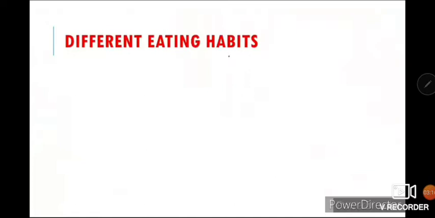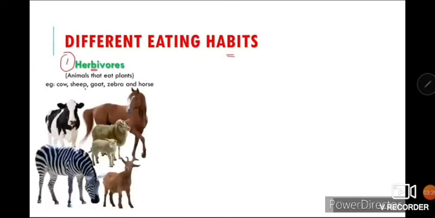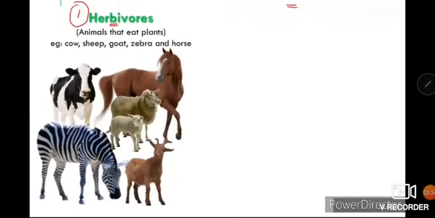Next one is different eating habits. When we are talking about eating habits, we can say how animals are distinguished. First of all, on the basis of their eating habits, a few animals eat only plants, we call them herbivores. Cows, sheep, goats, zebra, horse, these are a few examples of the animals which eat only plants. They have flat and broad teeth to chew their food.